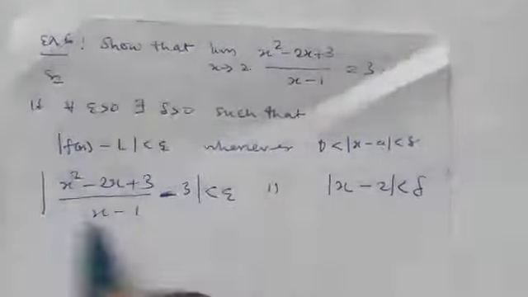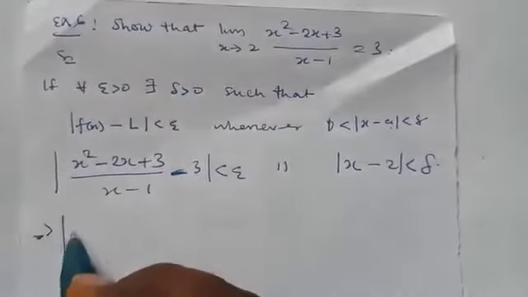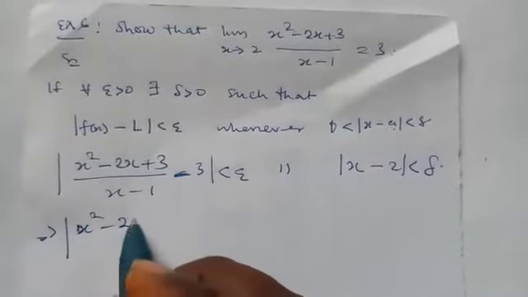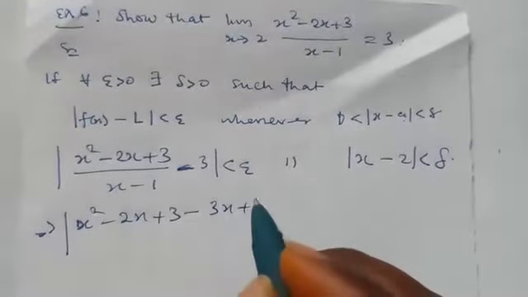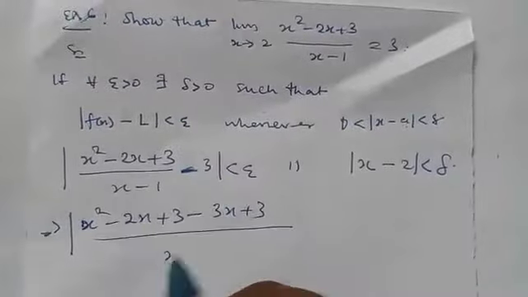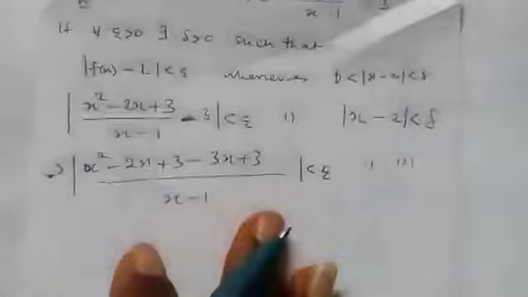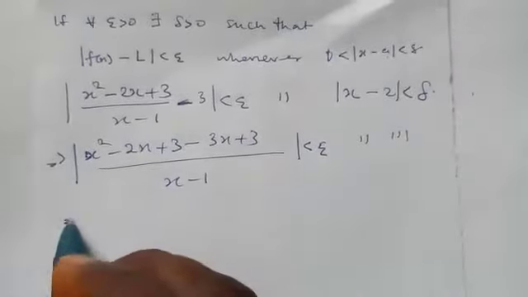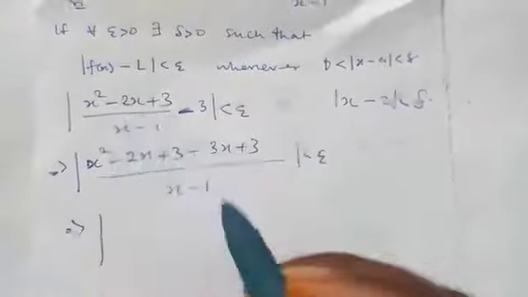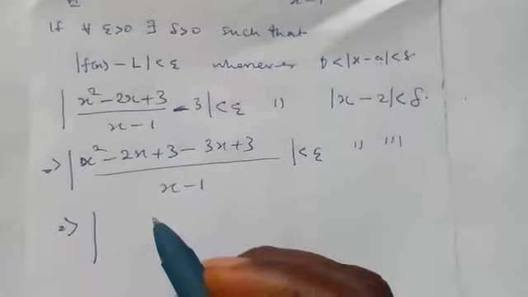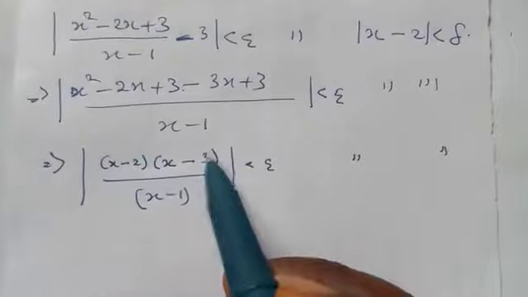So our aim is to get out this s minus 2 from this side. Now, if you simplify further, you are going to have s minus 2s plus 3. If you find the LCM, this will be minus 3s plus 3 divided by s minus 1. This is less than epsilon whenever this occurs. Now, what we want to do is simplify this and factorize it as well. So we have simplified it and factorized it, and we got this.